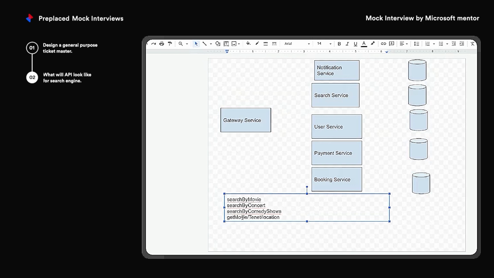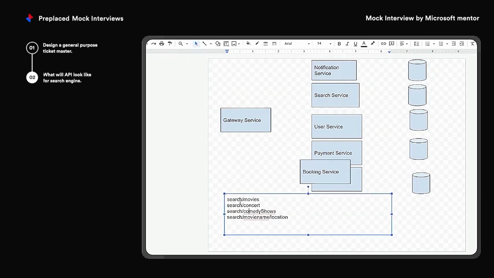See, you're designing your backend. You shouldn't worry about the front end. Your backend API that you're designing should be general purpose. You'll have a single endpoint which is search. Now it is up to the client to pass the parameters. If a particular parameter is not passed, for example, if the client wants to view only movies, then the client should pass movie as a parameter. This is how my API will look.